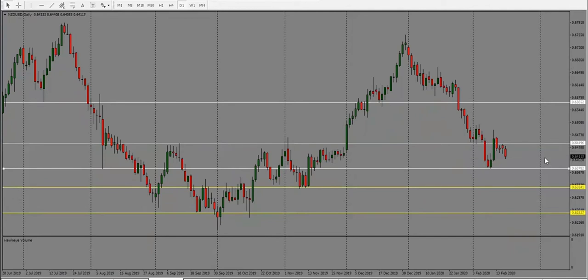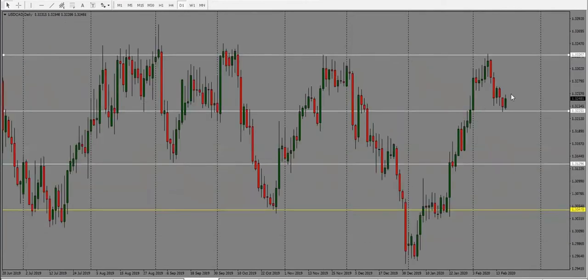New Zealand dollar here, this one as well, price is holding below the support resistance level that we have been looking at for the last few days here, still holding below that, so bearish bias here. Target is 0.6380, and then second target is 0.6320, so bearish bias for New Zealand dollar as well.